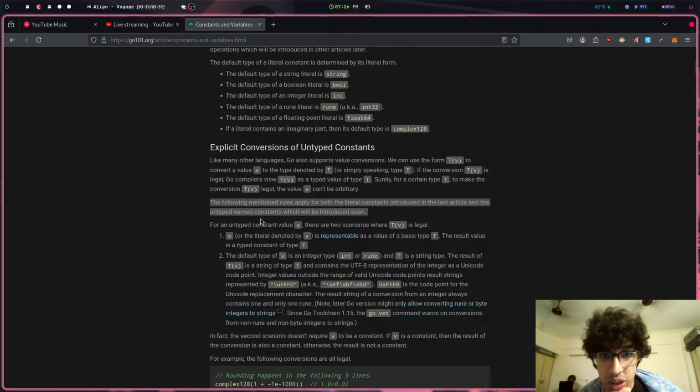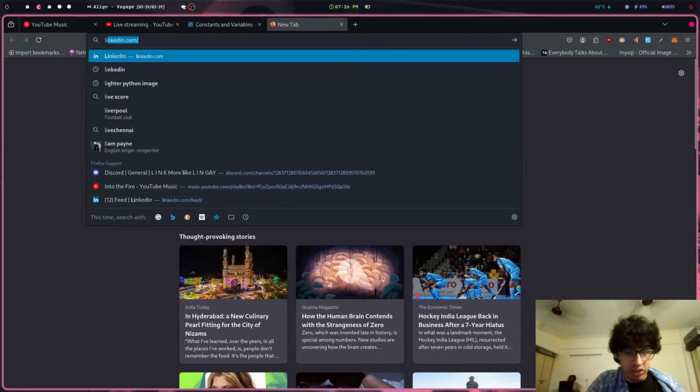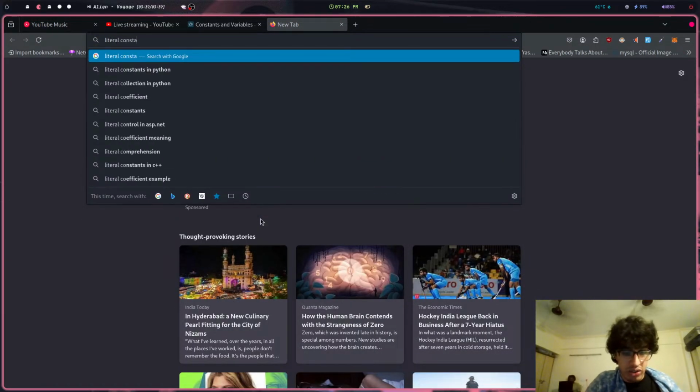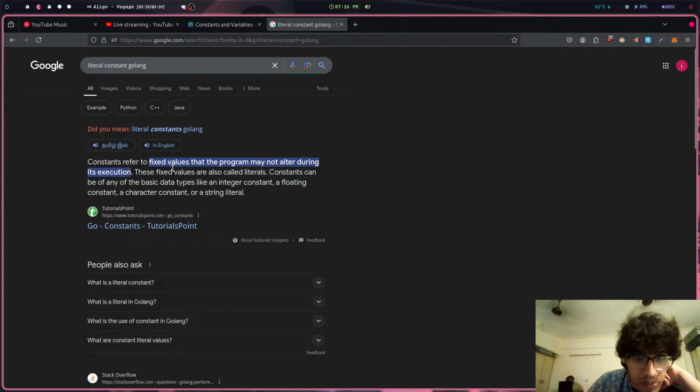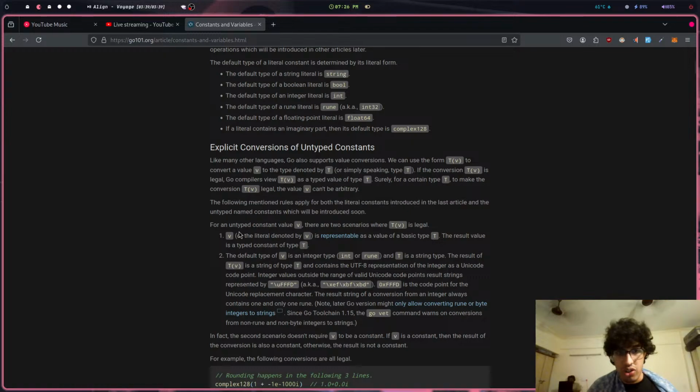The following rules apply for both literal constants introduced in the last article and the untyped constants of the code. What's a literal constant? In Golang, a fixed value that the program may not alter during its execution. So while the program is running, that will not change. It will remain the same. Okay, cool. For untyped constant value B, there are two scenarios where T(B) is legal.